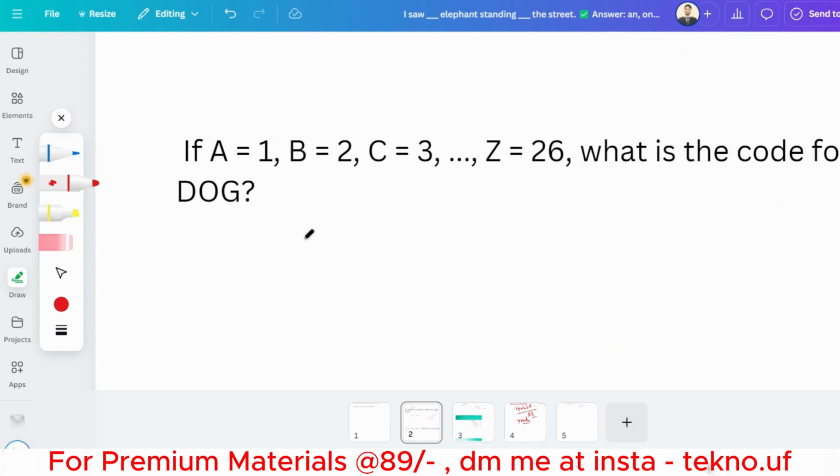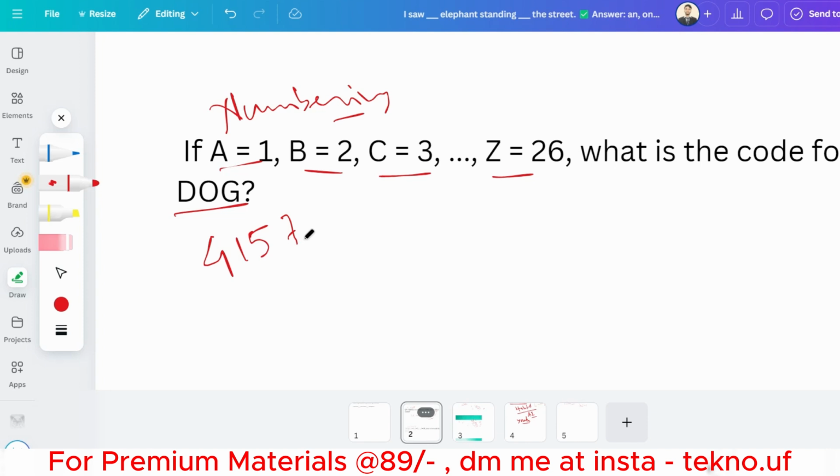And this is the numbering based coding decoding problem. So A will be defined a value, B will have a value, C will have a value, Z will have a value. You have to find the value of DOG. So basically the value of D is 4, O is 15, G is 7.